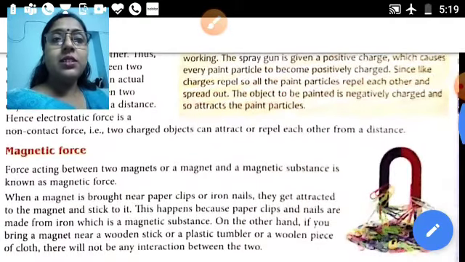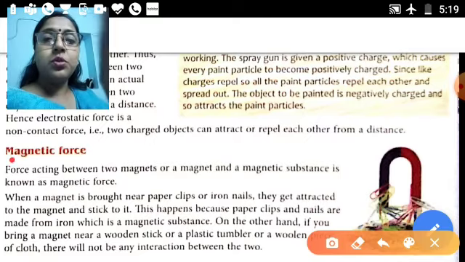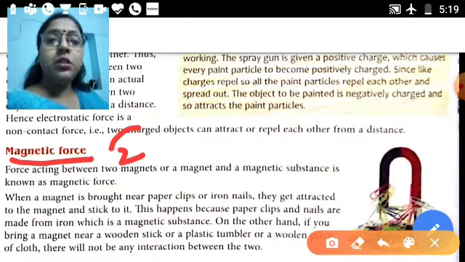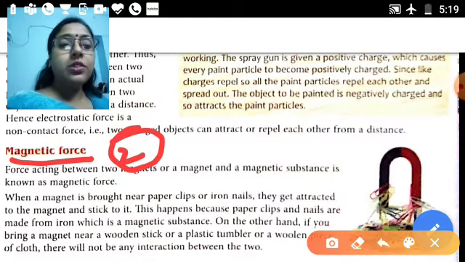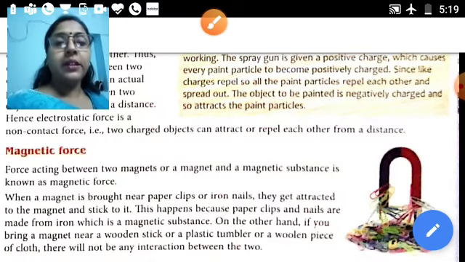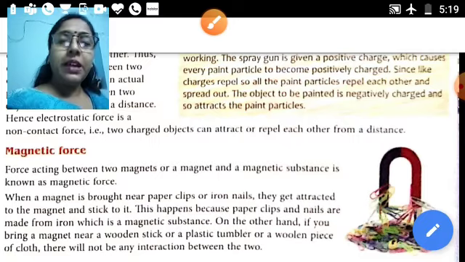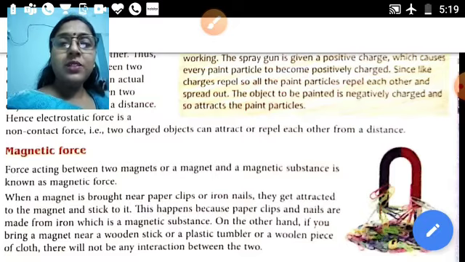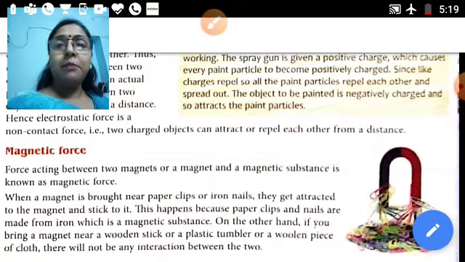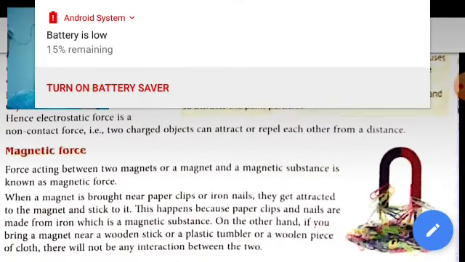Now next is the magnetic force, the second example. Magnetic force means magnets are used. It is the force acting between two magnets, or between a magnet and a magnetic substance. A magnetic substance means a substance made of iron. The force that is created between two magnets, or between a magnet and a magnetic substance, is called the magnetic force.